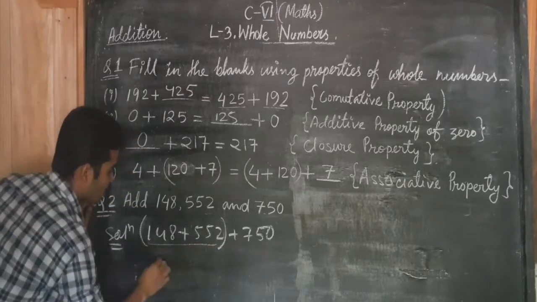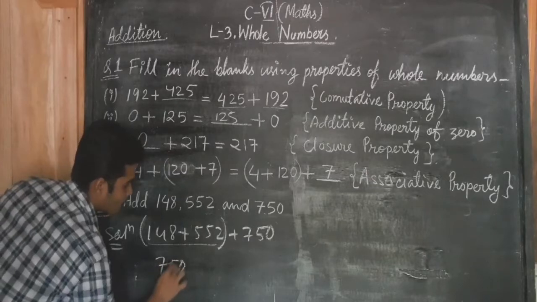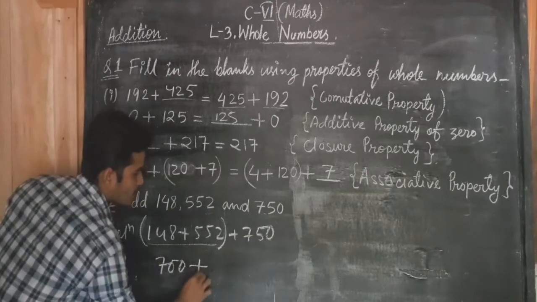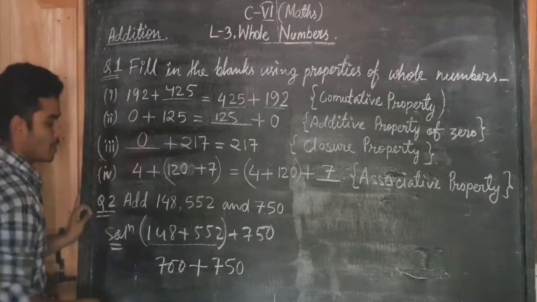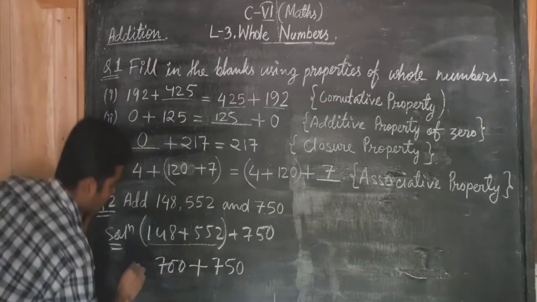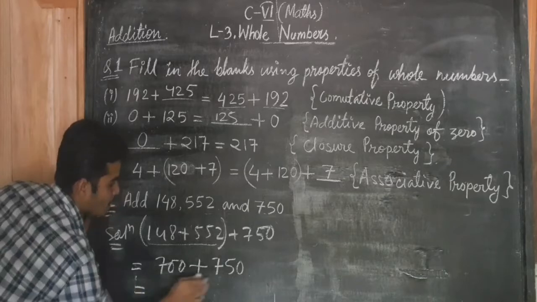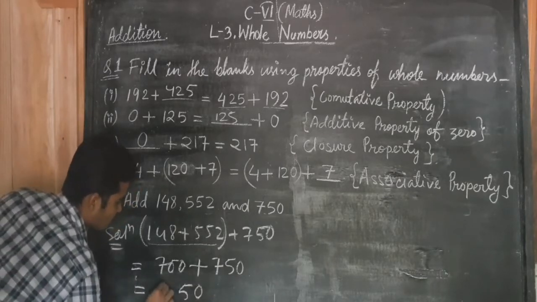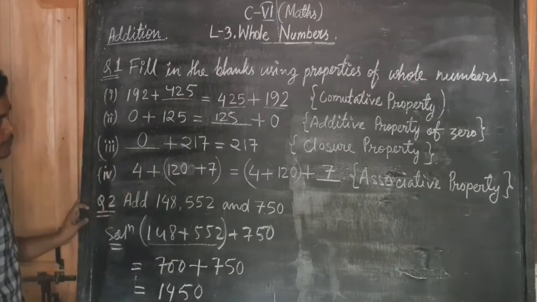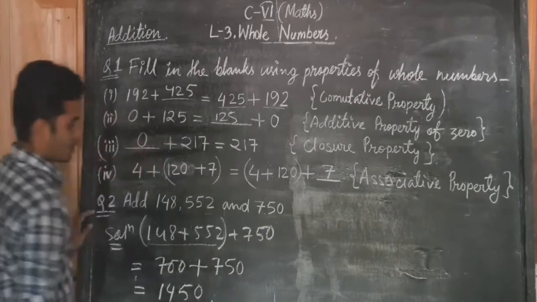And we find their sum. What will be their sum? It will be 700. Plus I have to add the third number with this sum. Then we will get the answer. You can see 700 plus 750 will be 1450. This is our answer.